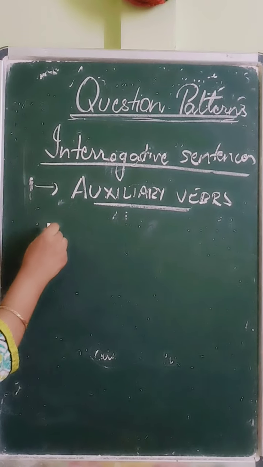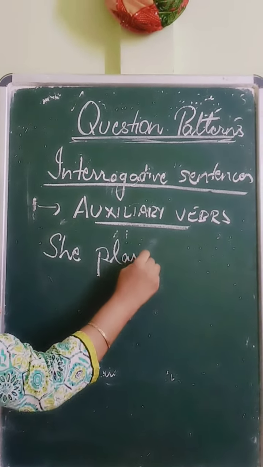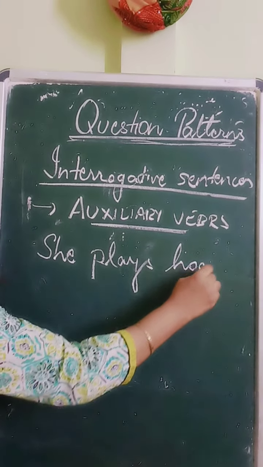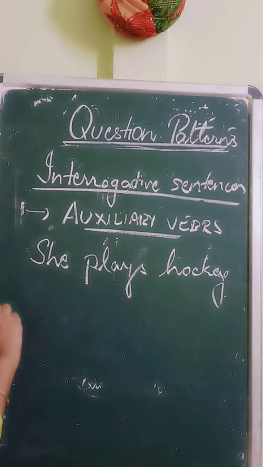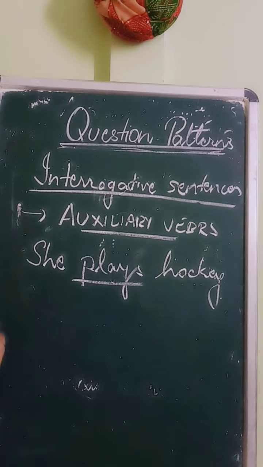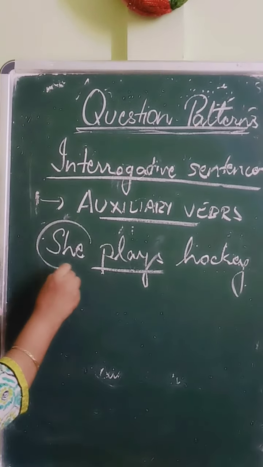For example, if we take the sentence she plays hockey. Here the auxiliary verb is not obvious. Auxiliary verb to ulai thoka nai. Plays to main verb kintu auxiliary verb to ulai thoka nai. Tetia ami ki koribo lagibo? We have to see what is this.